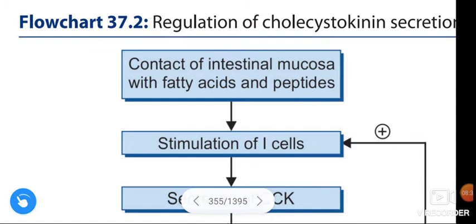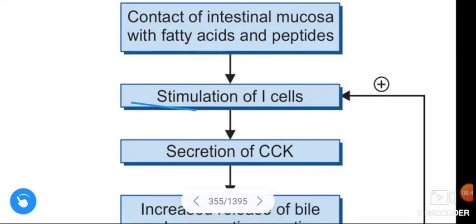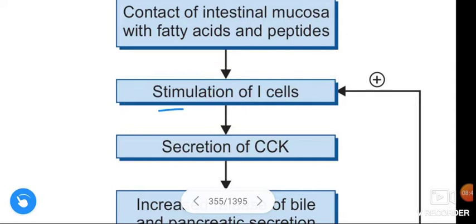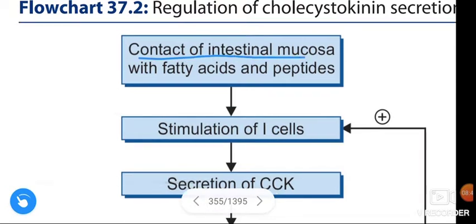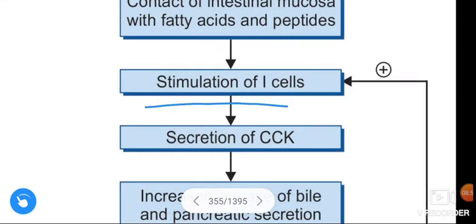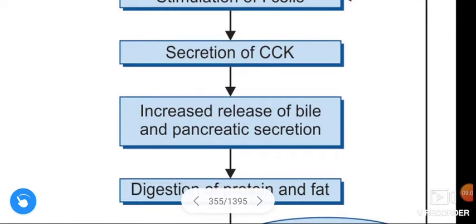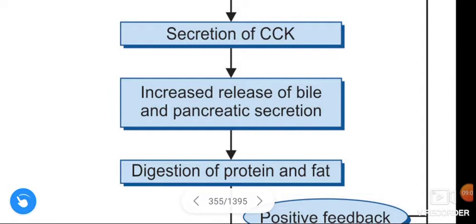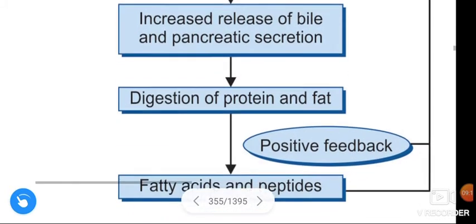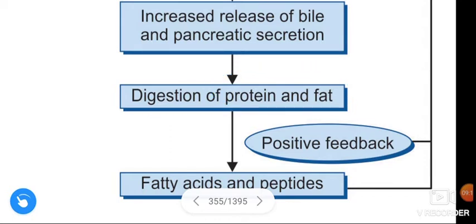First, contact of intestinal mucosa with fatty acids and peptides causes stimulation of the I cells, and these stimulated I cells secrete cholecystokinin. This causes increased release of bile and pancreatic secretion and leads to the digestion of protein and fat.